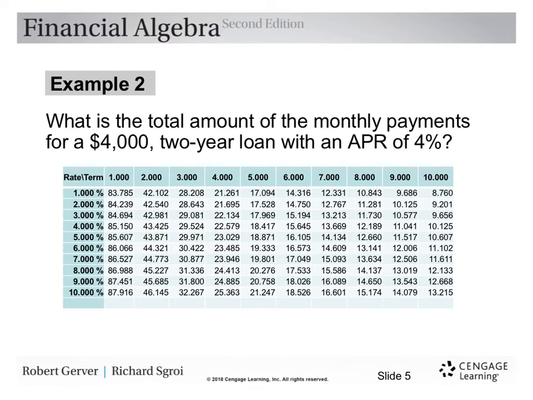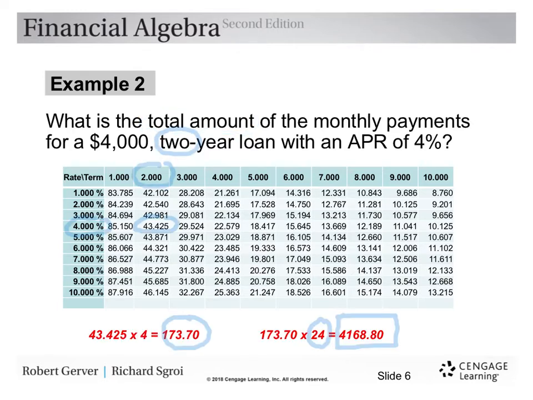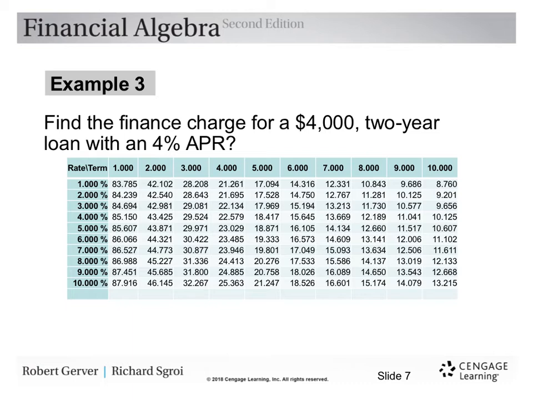So here's another example. What is the total amount of the monthly payments for a $4,000 2-year loan with an APR of 4%? Now this is a little different here. So same deal as before, but now we want to know the total amount of the monthly payments. So what is the finance charge for a $4,000 2-year loan?